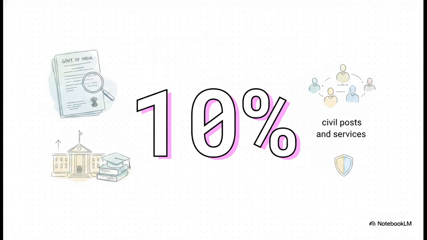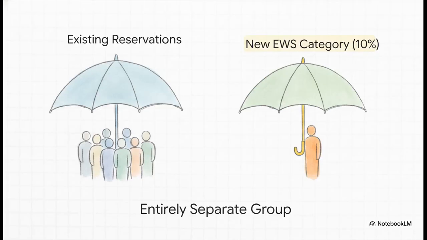The document officially announces the government's decision to carve out a 10% reservation. Now, this applies specifically to civil posts and services within the Government of India and, absolutely crucial here, for admissions into educational institutions. But you might be wondering, who exactly is this 10% for? Well, the memorandum grounds this policy in the 103rd Constitution Amendment Act of 2019, and this is actually super interesting because it highlights the specific gap the government was trying to fill. The text makes it crystal clear, this is for folks who are not already covered under existing reservation schemes. So if someone is already covered under reservations for scheduled castes, scheduled tribes, or socially and educationally backward classes, they actually don't fall under this new EWS umbrella. This 10%, it's a completely separate bucket.